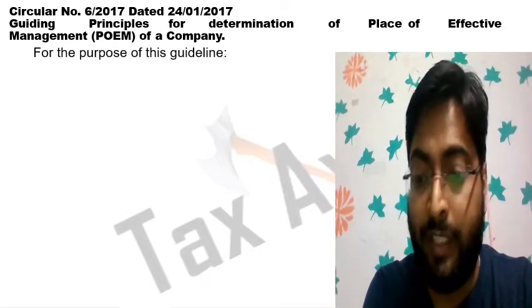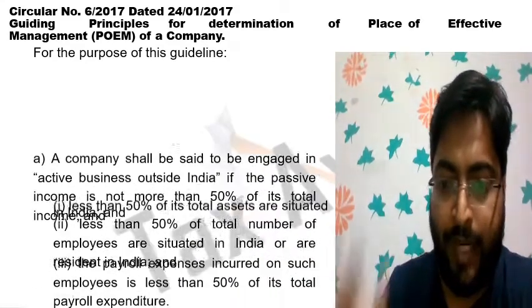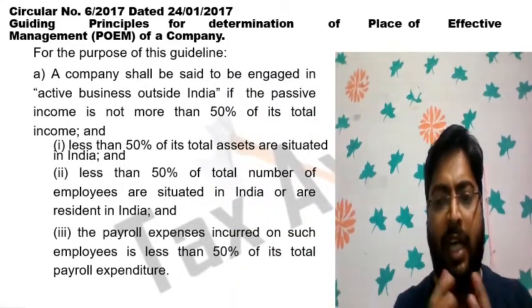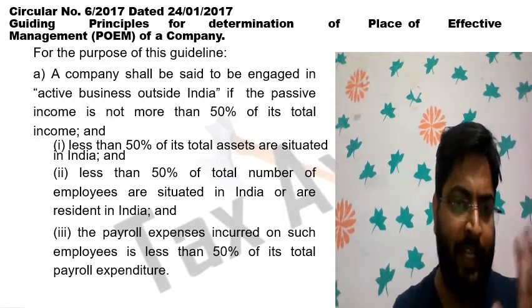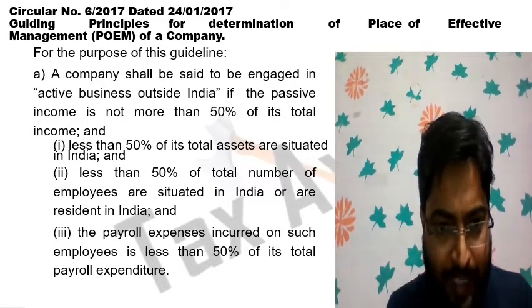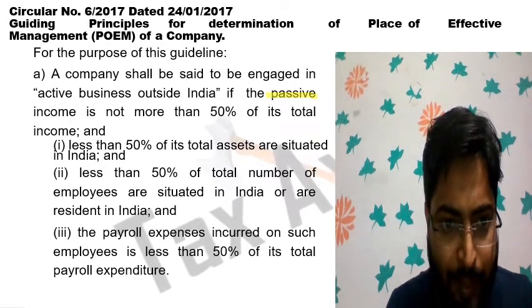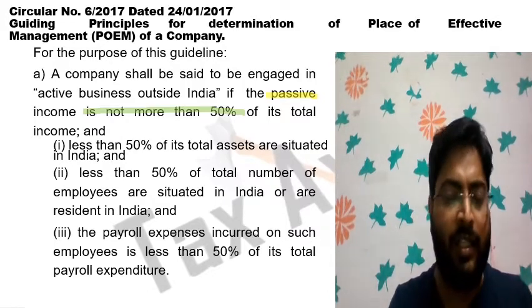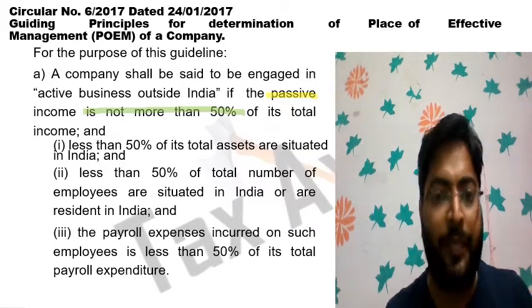POEM, how to determine POEM? We will discuss this concept in very simple language. First, a company is said to be engaged in active business outside India if the passive income is not more than 50%. Point number A deals with that. A company is said to be engaged in active business outside India if passive income is not more than 50%. Passive income means income not from regular sources, like dividend income, royalty; all these are passive income. We will discuss in next slides.